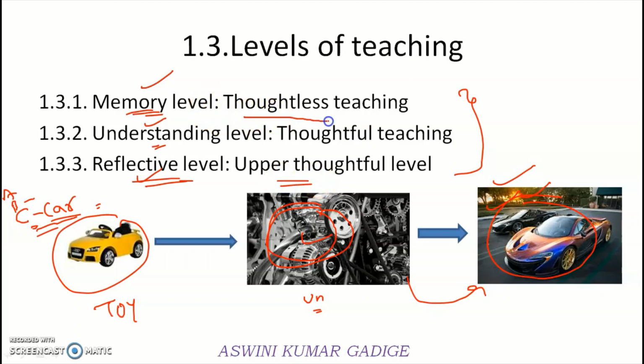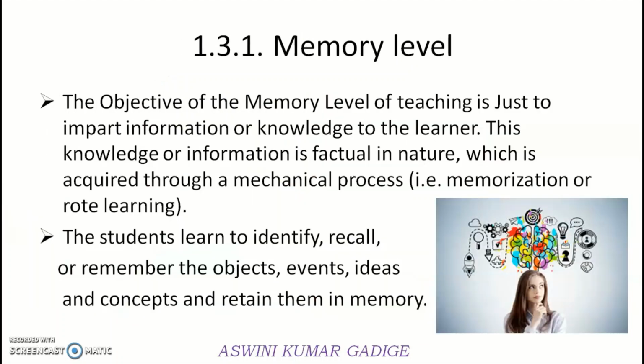The first one is thoughtless. That means the candidate need not think anything. The next one is thoughtful teaching. That means we have to teach the students in order to make them understand what exactly the process is and how the systems are working within the machine, like that. And the third one is reflective. So reflective is an upper thoughtful level. Generally the teacher's participation in this reflective level is less, because the student has to reflect by himself on whatever concepts he studied in the understanding level, right? So this stage is the memory level, this stage is the understanding level, and this stage is the reflective level.